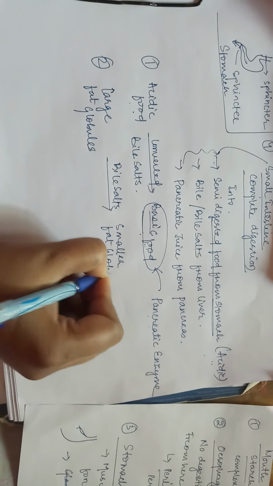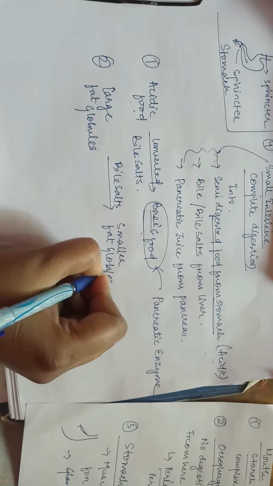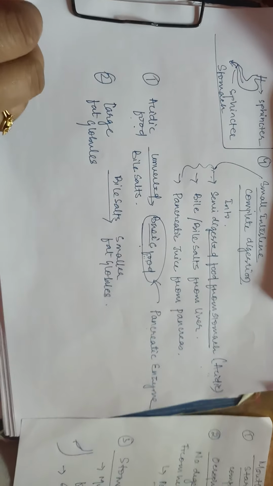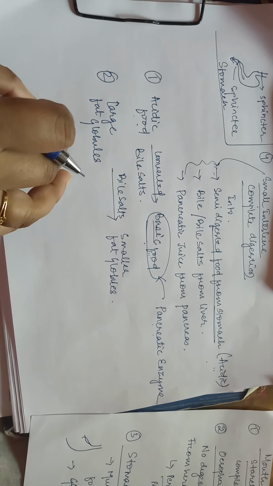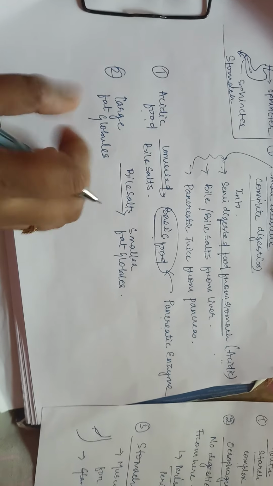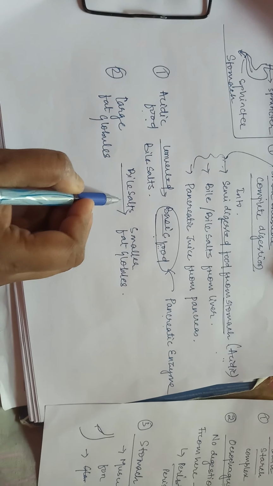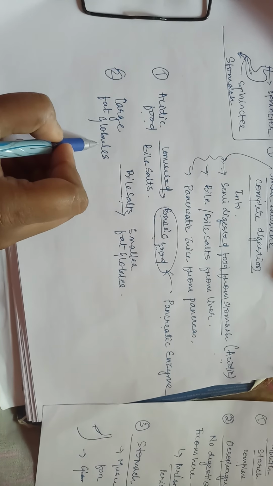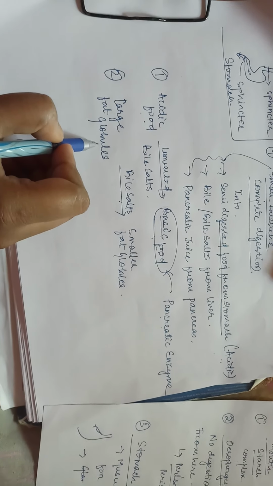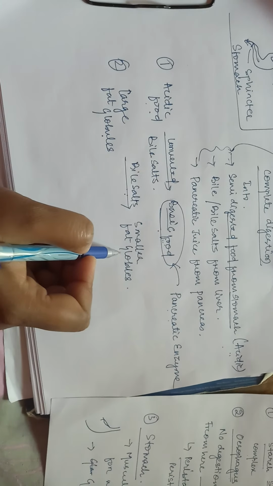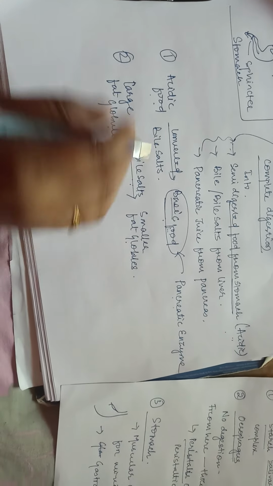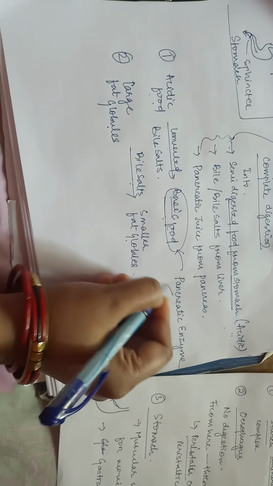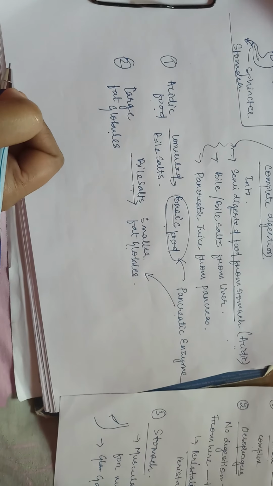It is just like you have read about emulsification. In emulsification, we are breaking down larger fat molecules by the addition of a salt. So here the name of the salt is bile salt. This bile salt will break down larger fat globules into smaller fat globules, and this process is also known as emulsification of fat. Now after this happens, the pancreatic juice will act on both of them.